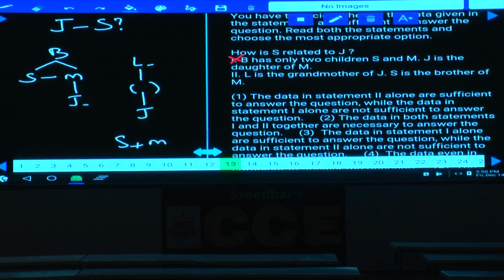Then by combining these two, L is the grandmother of J. And again, why is 1 not sufficient? Because the gender of S is not known. Here in the second one, S is clearly given, S is the brother. As S is a male, hence S is the uncle. Are you getting the answer or not? Hence by combining these two, we get the answer that is given in choice 2.